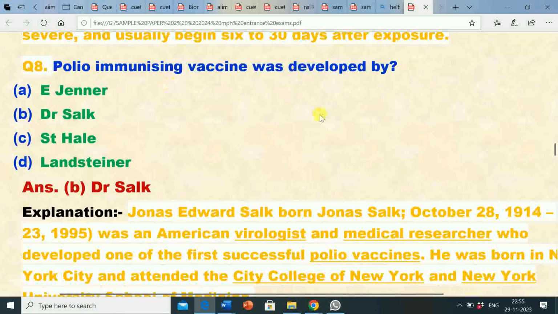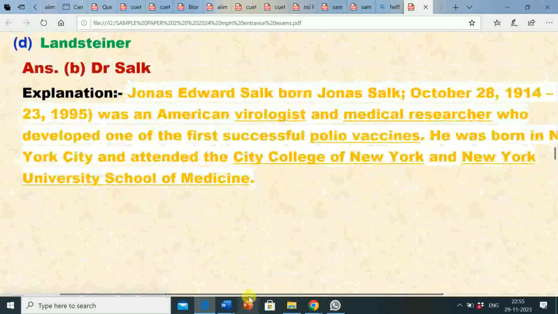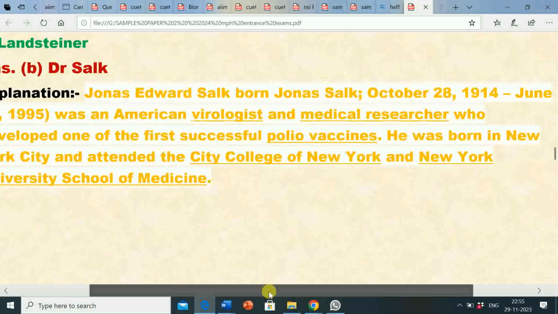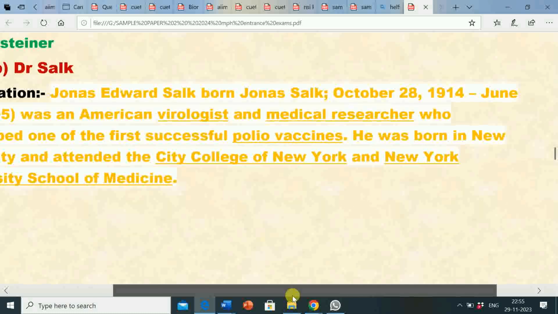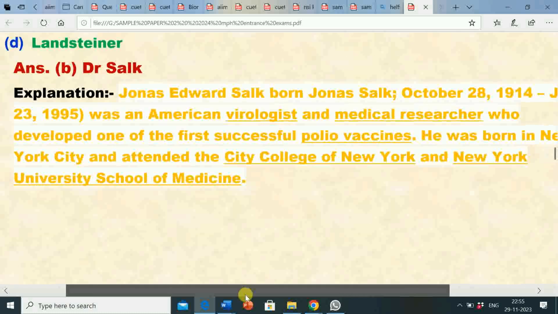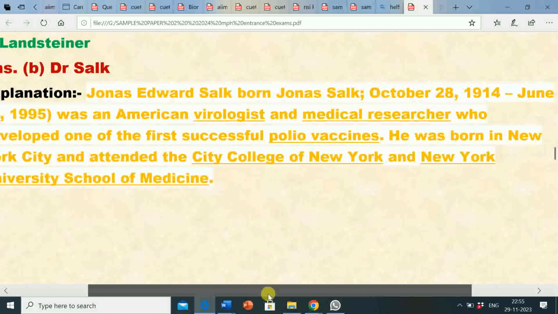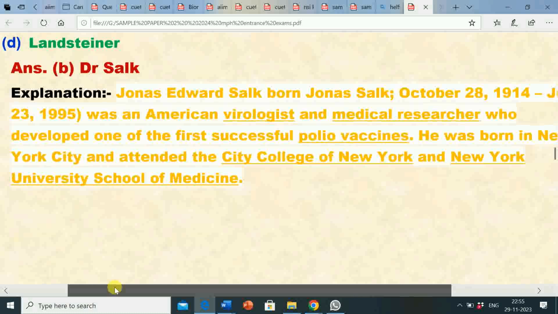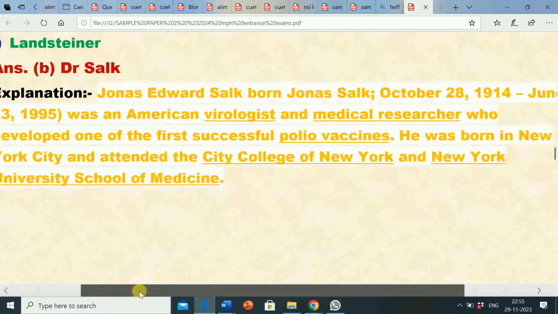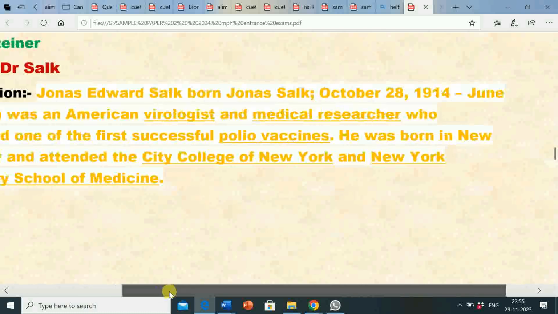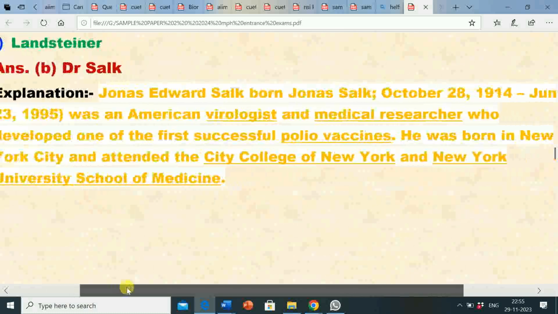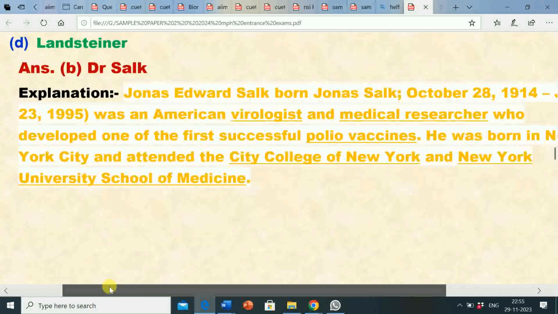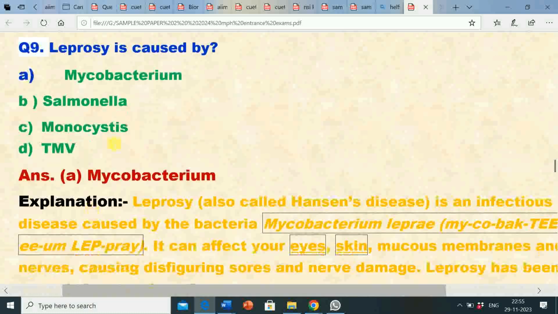Its explanation: Jonas Edward Salk, born October 28, 1914, died June 23, 1995, was an American virologist and medical researcher who developed one of the first successful polio vaccines. He was born in New York City and attended the City College of New York and New York University School of Medicine.